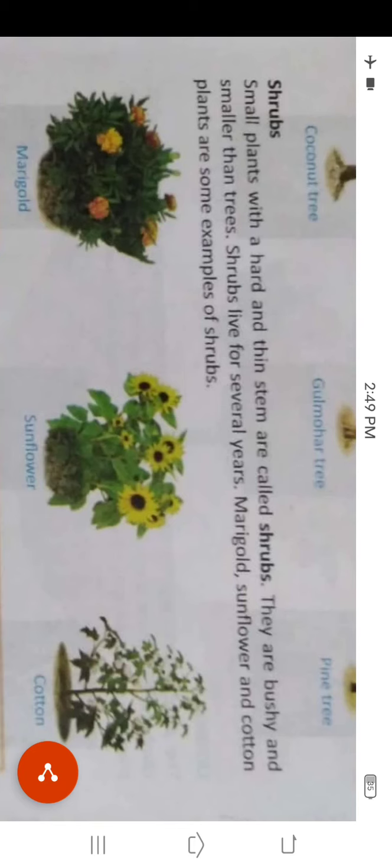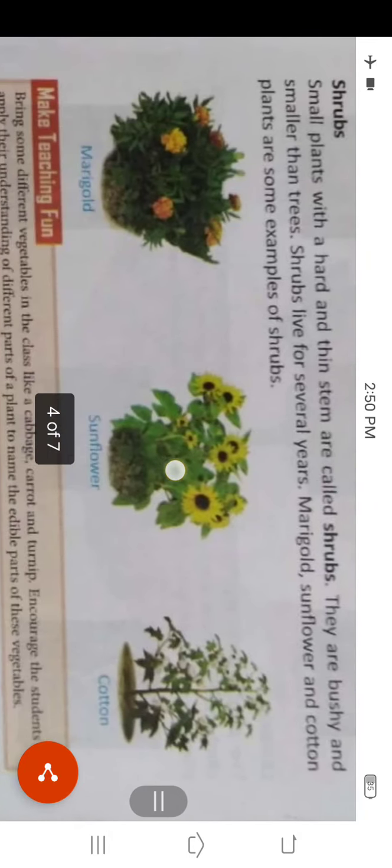They are not as strong as trees, but these plants are also hard and strong. They are very bushy and smaller than trees.